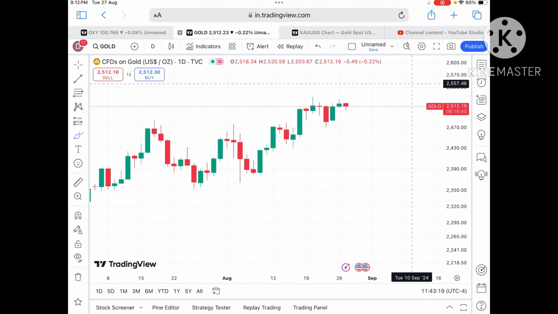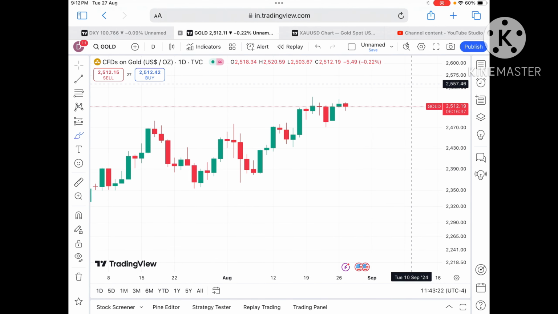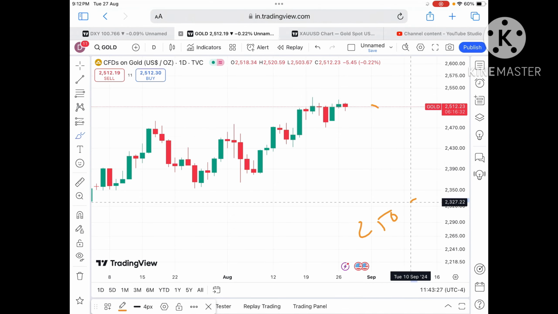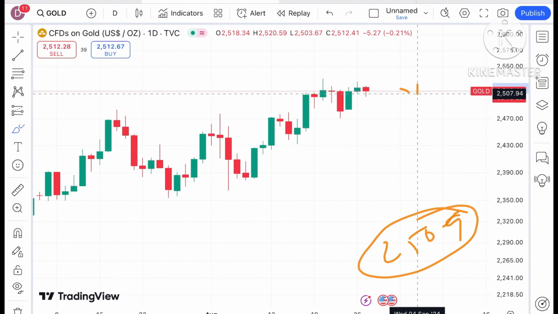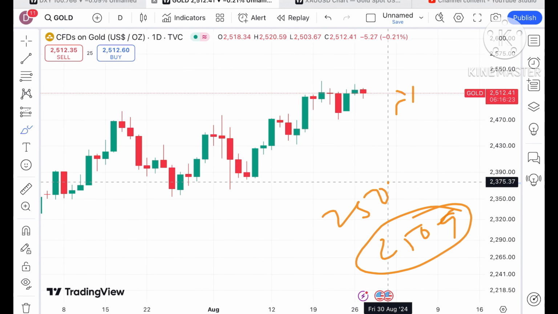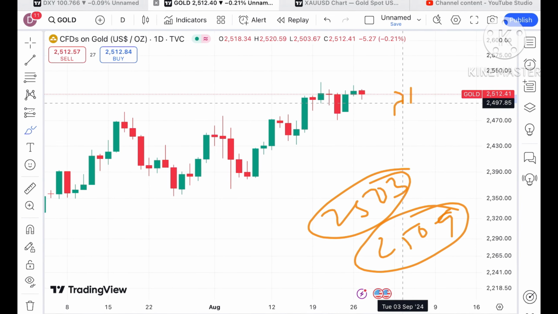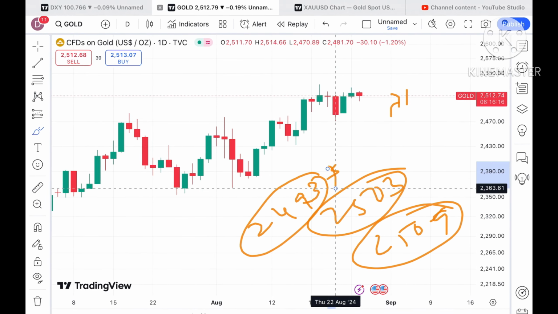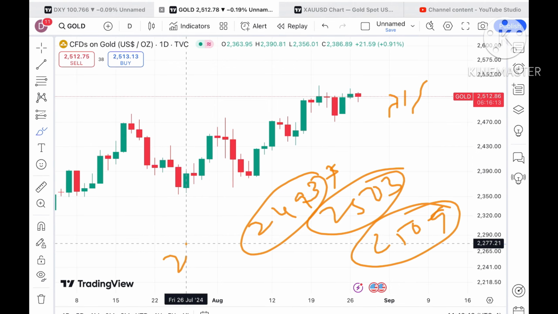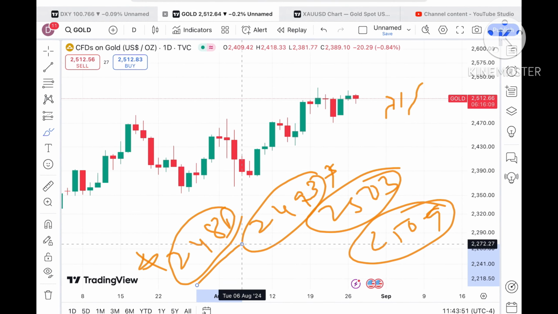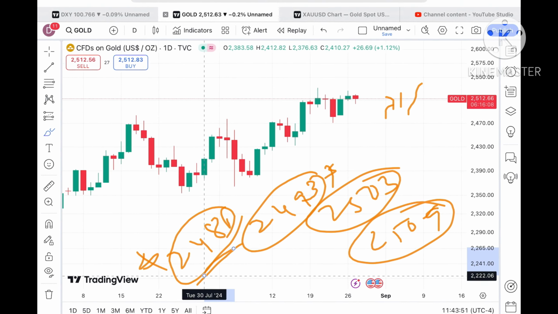Okay, but if the price doesn't sustain, as we have seen, it is forming a red candle. Suppose if the price doesn't sustain, it can go towards its next level, $25.09. And if the price starts falling below that particular zone, a further fall we can see towards 25.03. Okay, if the price moves below that particular zone, chances of a further fall we can see towards $24.93. And if that's unsustained, a further fall we can see towards 24.86. Okay, these are the supports. So you have to understand, at these levels profit booking comes or a bounce back comes.